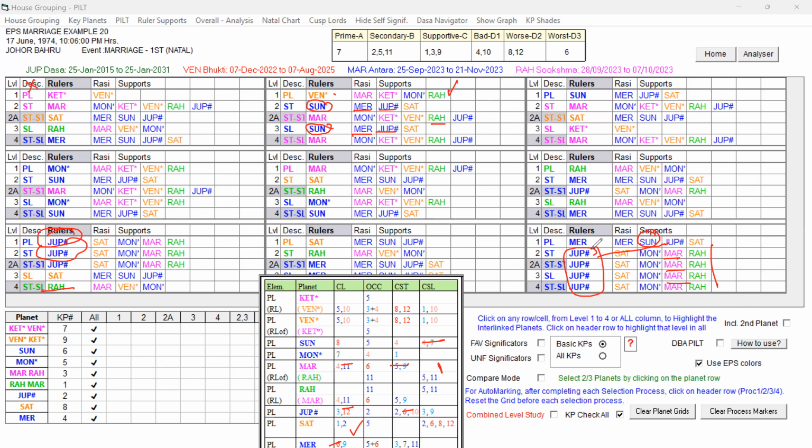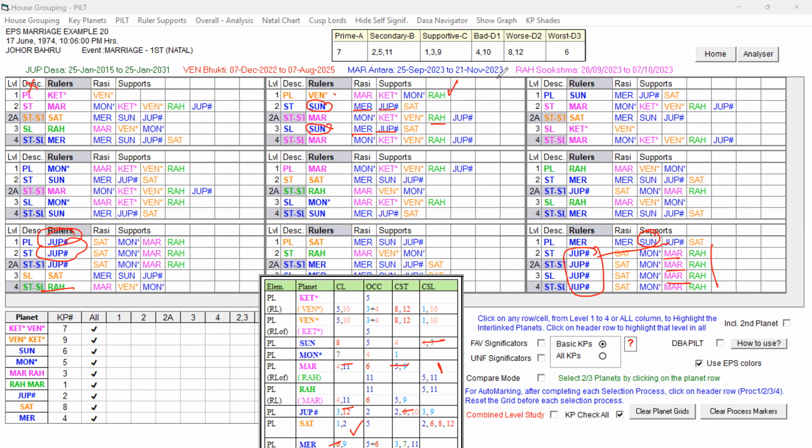In the Mercury Bhukti, the other important key planet, Sun, is missing directly. That Sun is playing a role for Venus at star level and sub level. And other key planets are also playing a role in supports. That way, in Venus, the native again got married to another person whom she loves.